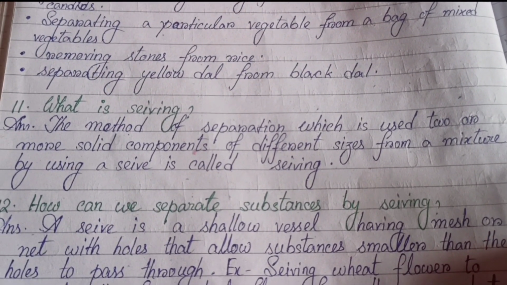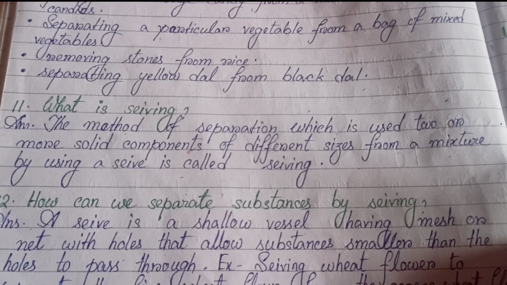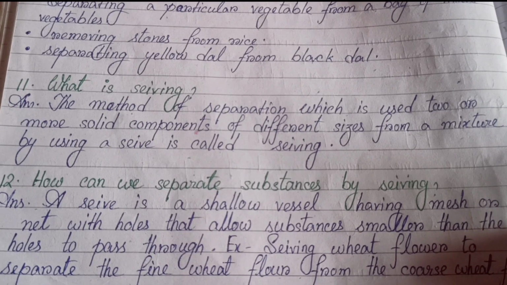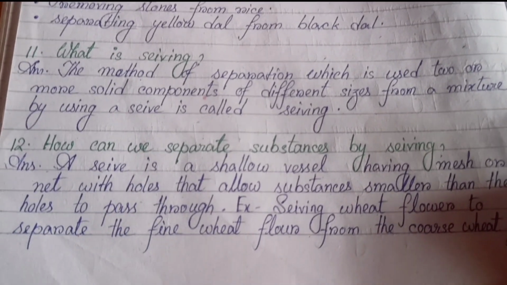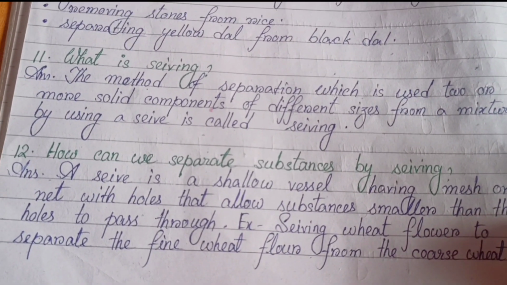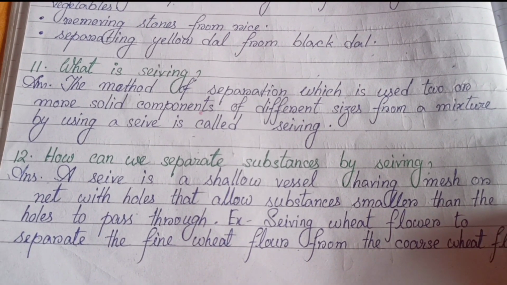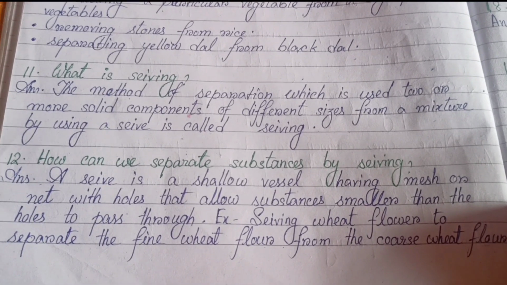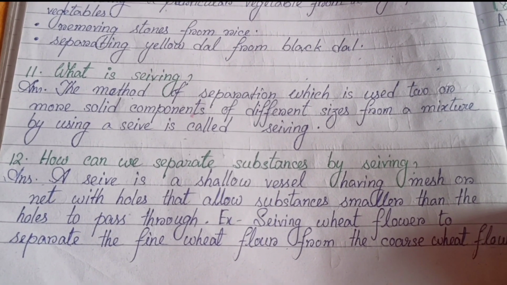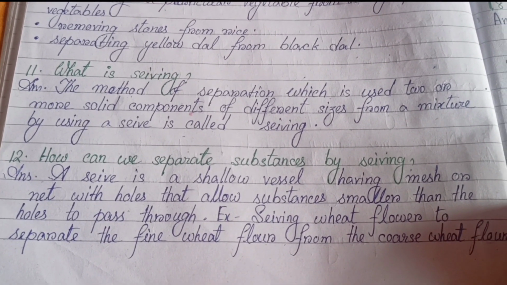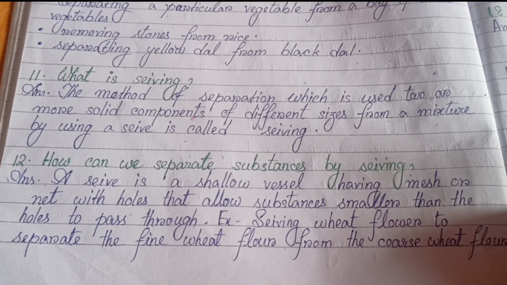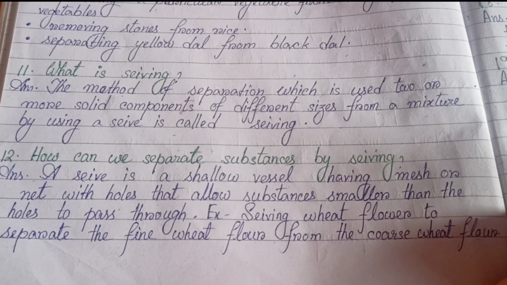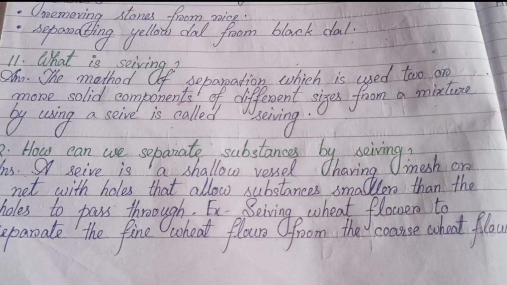Number 11. What is sieving? The method of separating two or more solid components of different sizes from a mixture by using a sieve is called sieving. Number 12. How can we separate substances by sieving? A sieve is a shallow vessel having mesh or net with holes that allow substances smaller than the holes to pass through. Example, sieving wheat flour to separate the fine wheat flour from the coarse wheat flour.